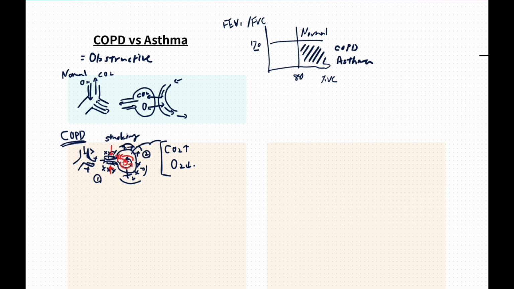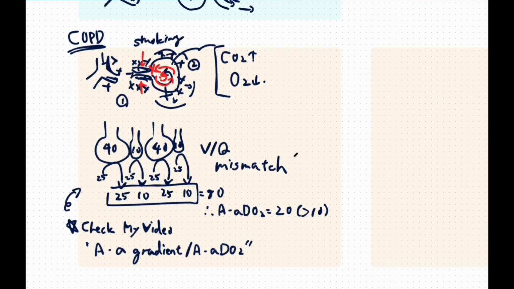COPD also causes ventilation-perfusion mismatch. Ventilation is reduced relative to perfusion in many areas of the lung, which makes oxygen transfer inefficient. As a result, arterial oxygen levels decrease and the alveolar-arterial oxygen gradient increases. In early COPD, oxygen levels may still be relatively preserved, but as the disease progresses, chronic hypoxia becomes evident. Overall, COPD is a progressive and largely irreversible disease.